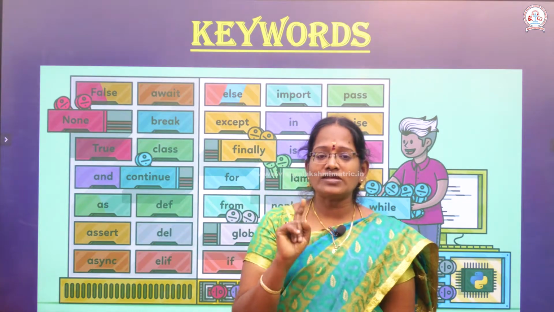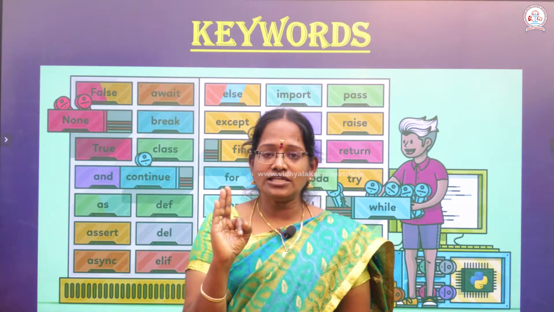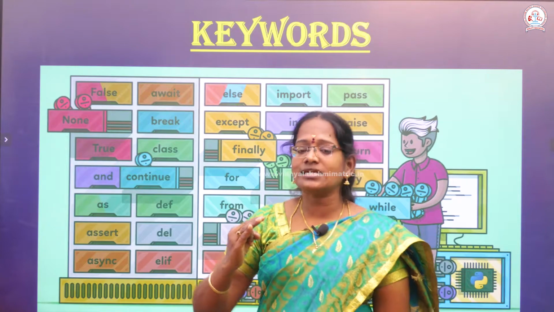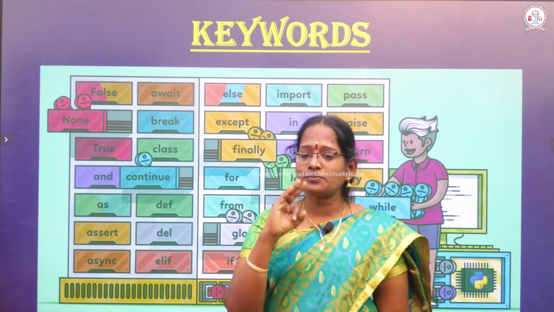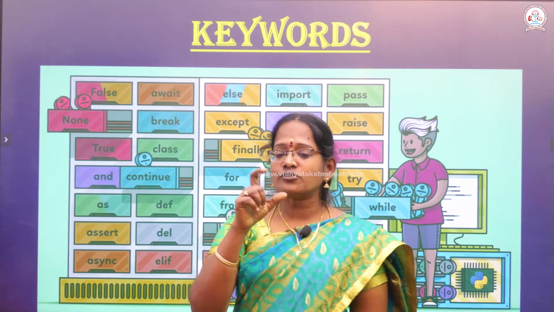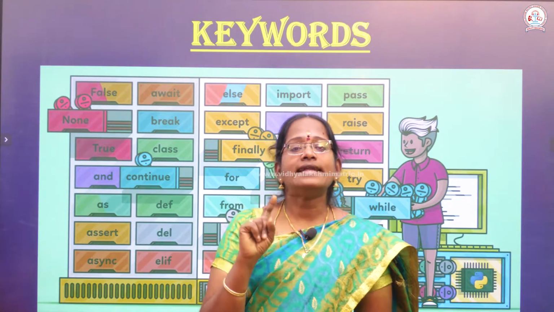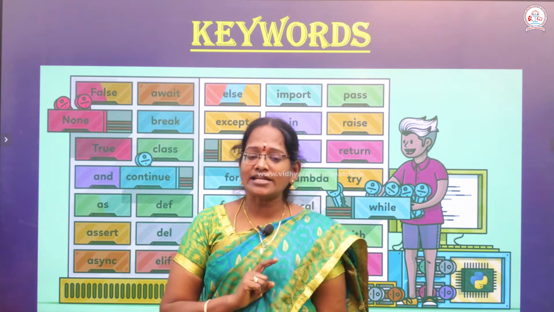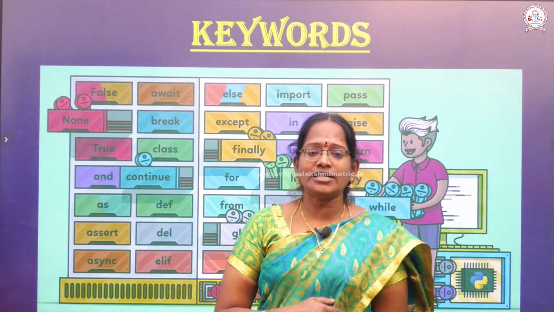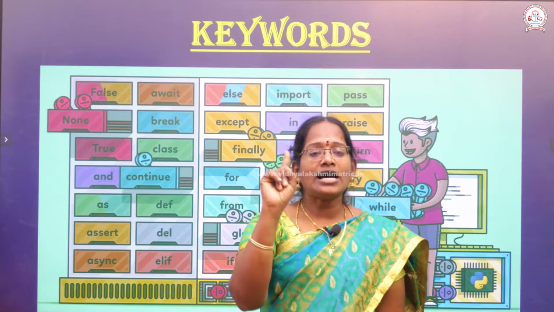In Python we have only 33 keywords. If we read those 33 keywords, then when assigning identifier names, or if a 1 mark question is asked like which of the following is an odd one out, we can answer it. Also, questions like which of the following is a valid identifier, or which of the following is an invalid identifier, we can answer. If we know these 33 keywords, we can score full marks in those 1 mark questions.